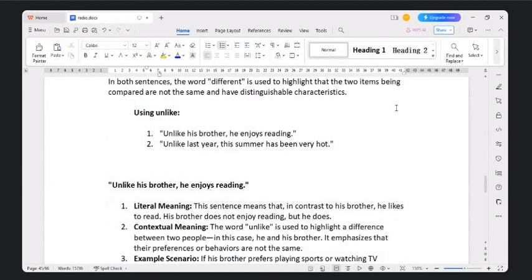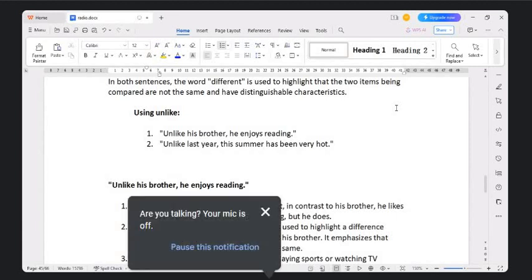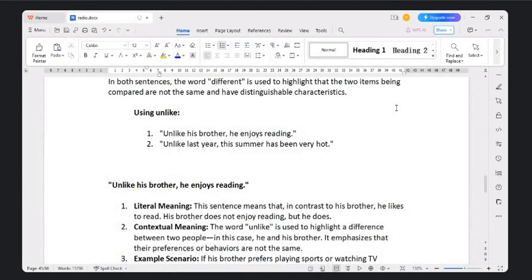We also compare two or more items using the word unlike. Unlike his brother, he enjoys reading. So which means literally means that he is in contrast with his brother.